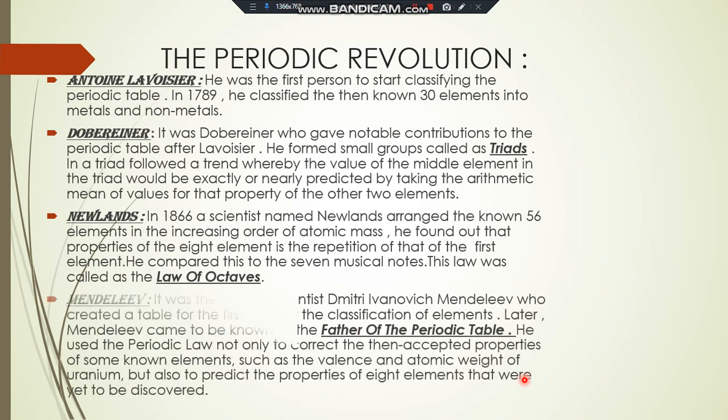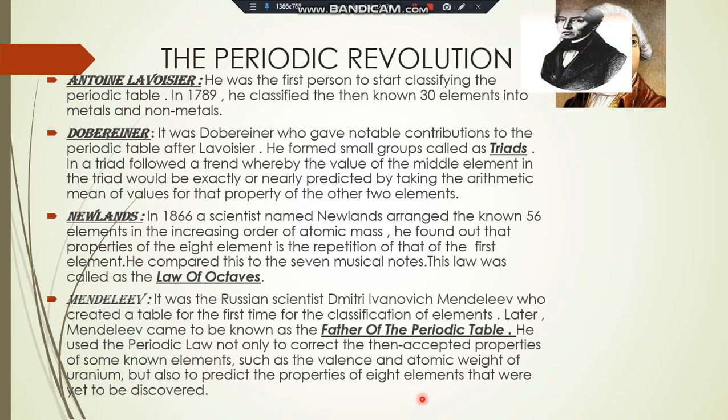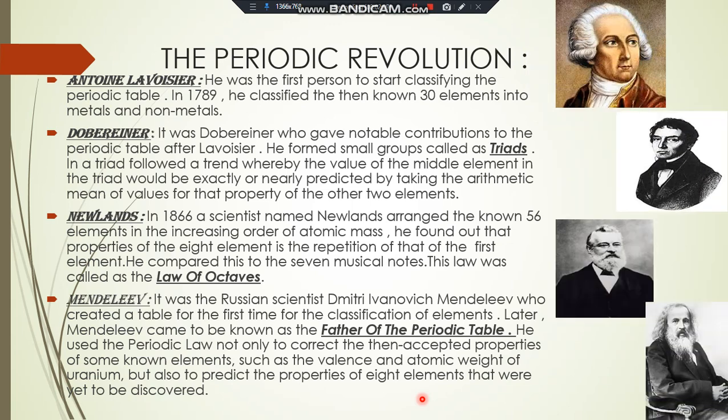So how was the periodic table formed and who gave these ideas for the classification of the elements? It all started with the scientist Antoine Lavoisier. He was the first person to start classifying the elements. In 1789, he classified the then known 30 elements into metals and nonmetals.